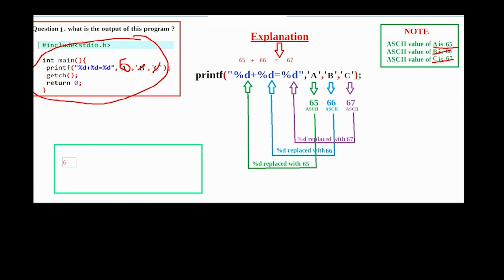65 plus 66 assign 67. Okay, this is our output of the first question. I hope you all understand question number one. Now let's move on to question number two.